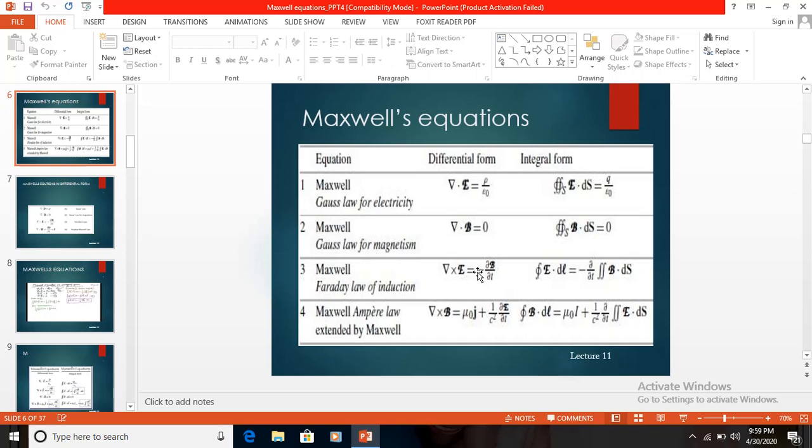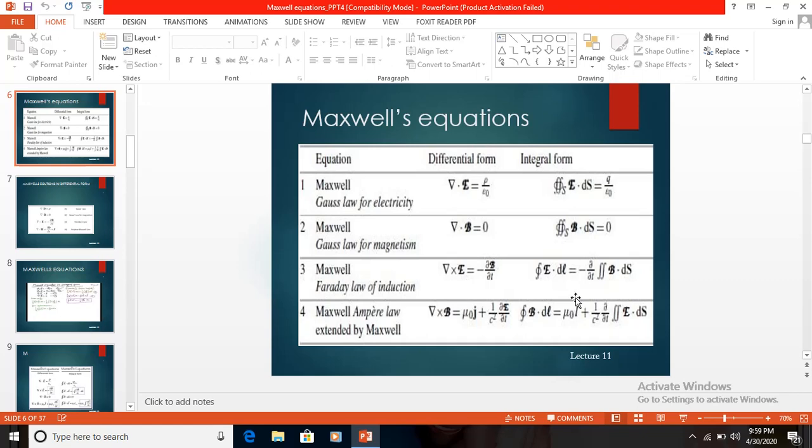And Maxwell's Ampere's law: del cross H is equal to D dot plus J. Take surface integrals on both sides, and after that applying the Stokes theorem, we get the closed line integral of H dot dl is equal to the surface integral of (D dot plus J) dS.